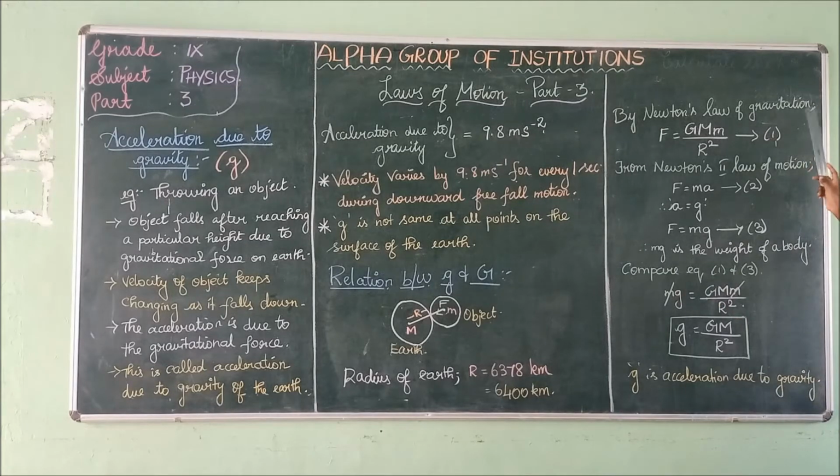Now we are going to find the relation between small g and capital G from Newton's law of gravitation. What is Newton's law of gravitation? Force is directly proportional to the product of the masses and inversely proportional to the square of the distance between these two masses.